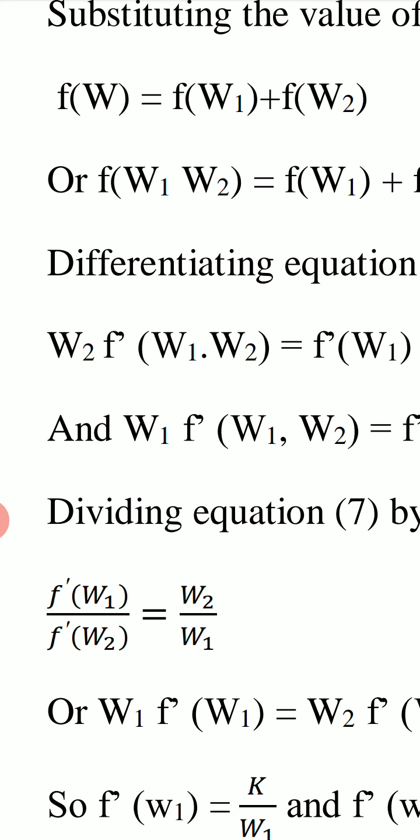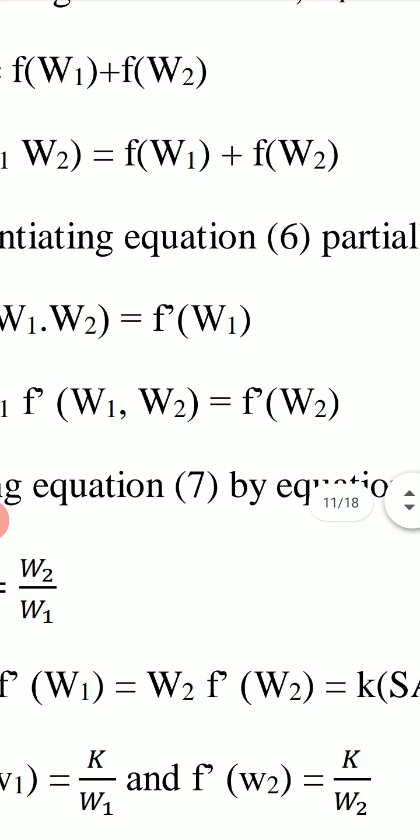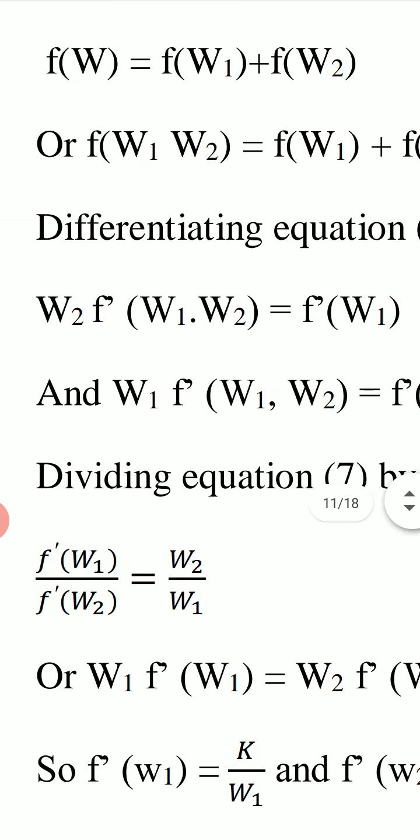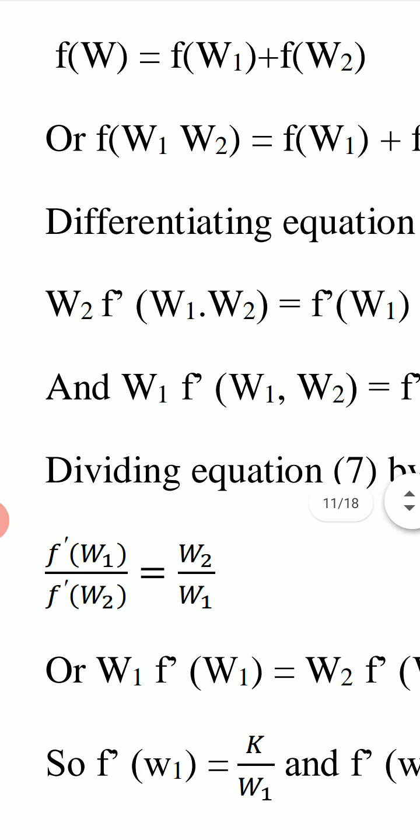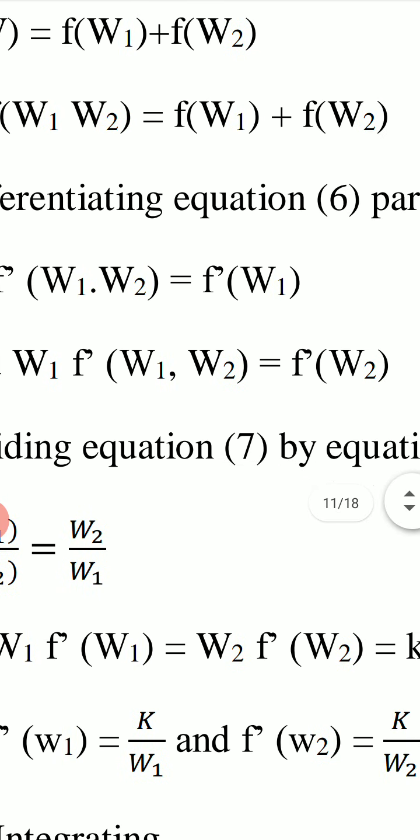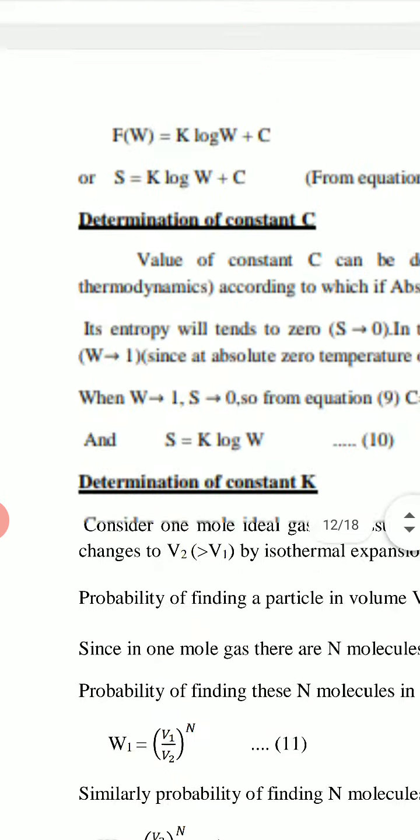And if we differentiate with respect to W1, then from W1 W2 we get W2. So differentiation with respect to W1 gives W2 F dash (W1 W2), and on the right hand side we have F dash (W1). It is the differentiation of F(W1) with respect to W1, and differentiation of F(W2) with respect to W1 is 0. Similarly, if we differentiate this equation with respect to W2, then we get W1 F dash (W1 W2) equal to F dash (W2).